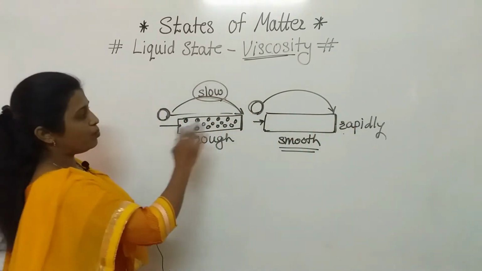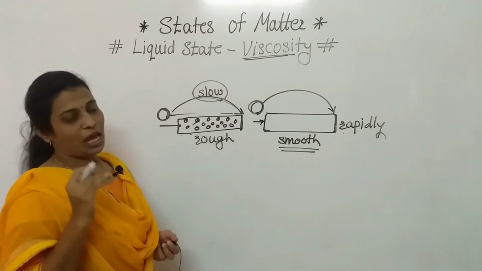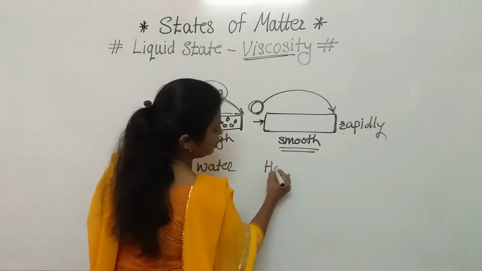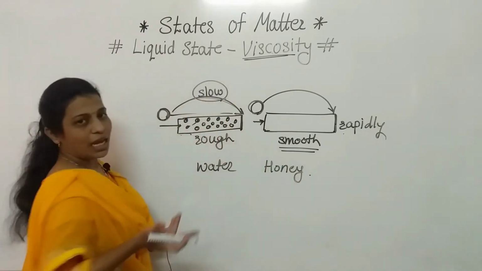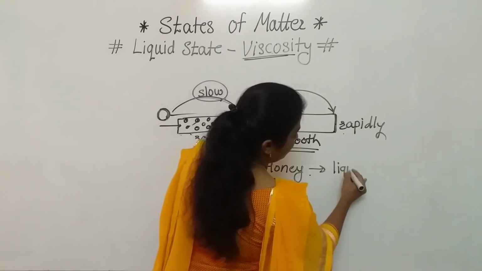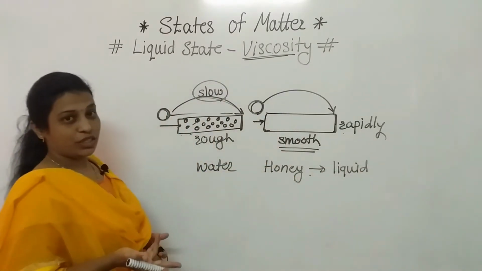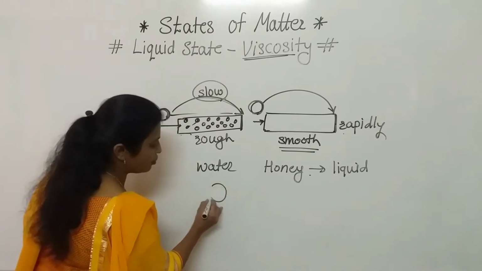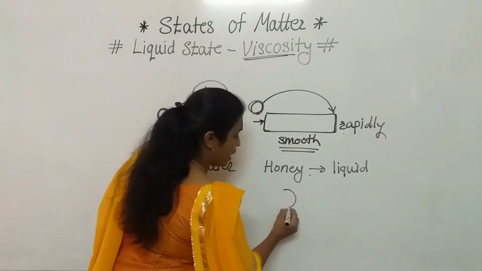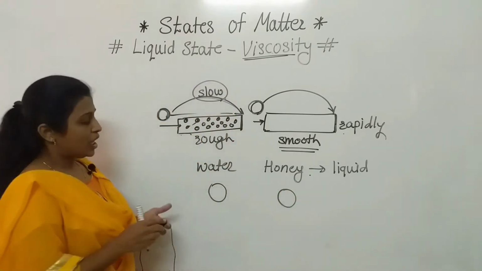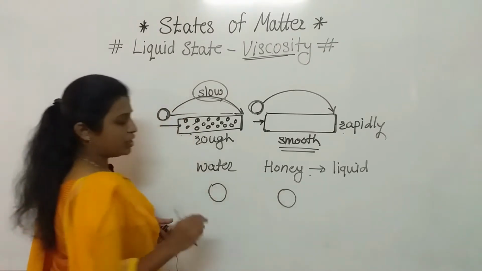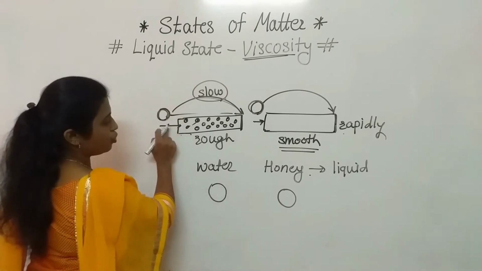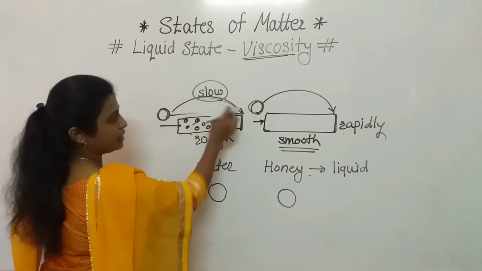Clear to everyone? On that basis I will discuss another example also. Now see here, water, and second we are going to take honey. Both are liquids, as you know very well. You know that honey is sweet in taste, and water is tasteless. But now what is our point? Listen carefully. If we consider we are having one water drop and another drop of honey, when we are observing, tell me, like here the ball was thrown by us and it reached the end.